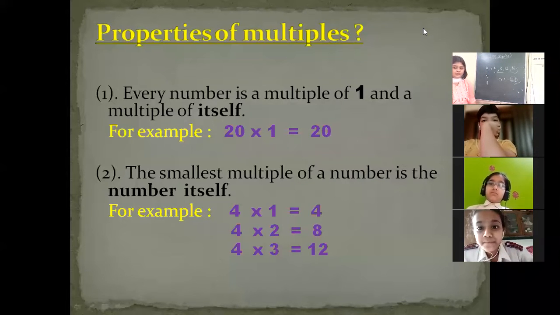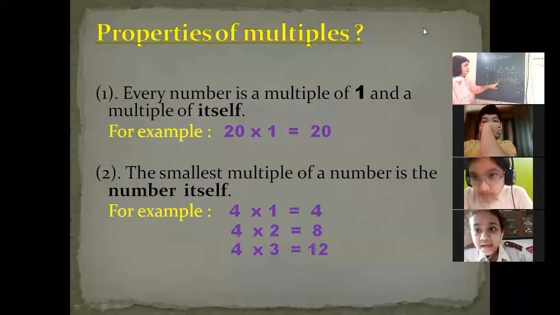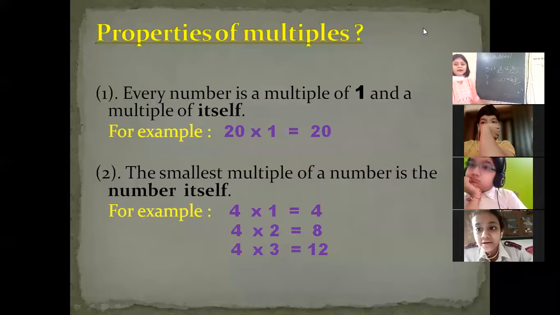Multiple. Okay, beta. How can you read this statement? Okay, 28 is the multiple of 4 and 7. Is it clear? 28 is the multiple of 4 and 7. Multiple of 4 and 7.